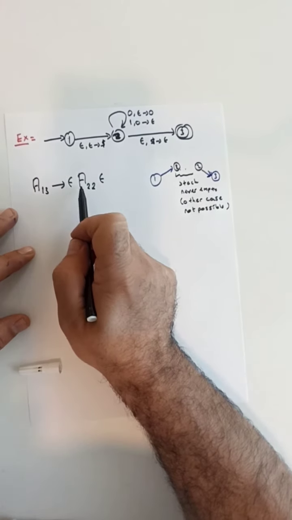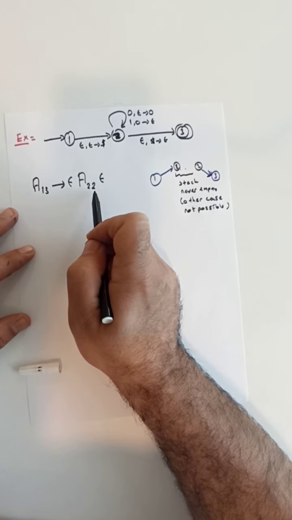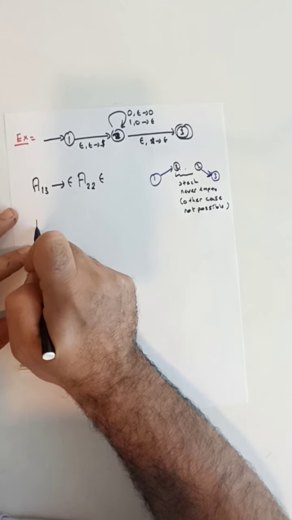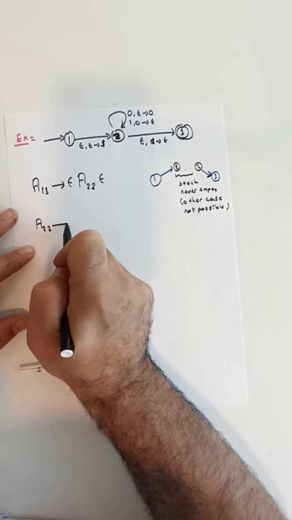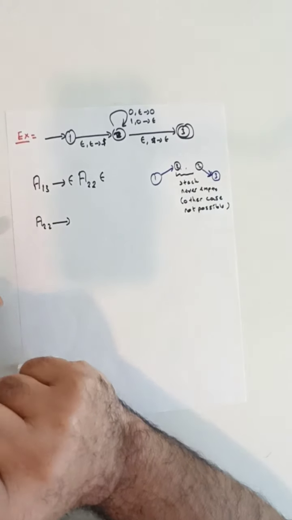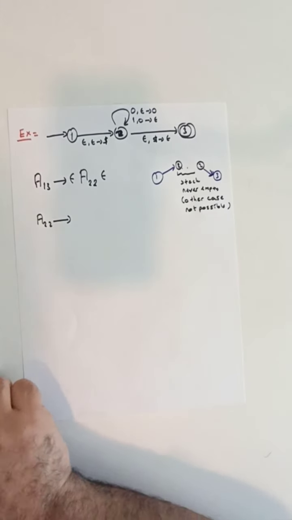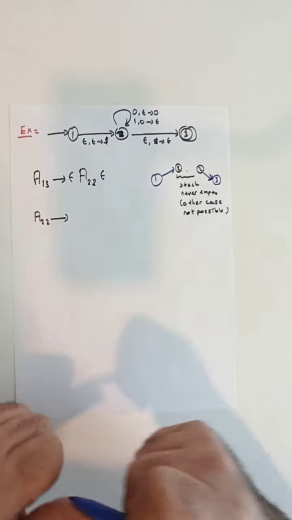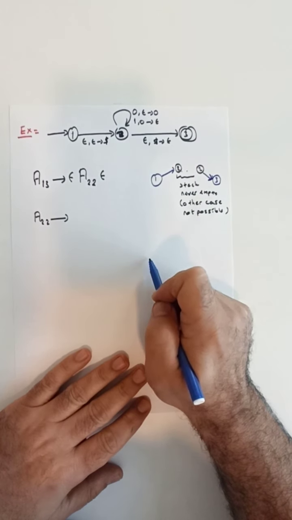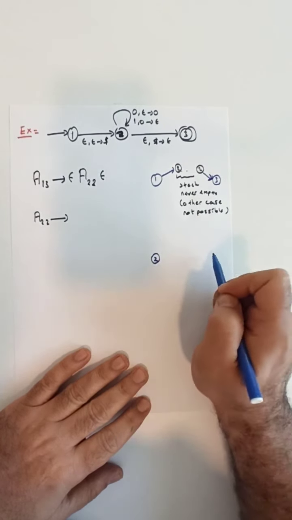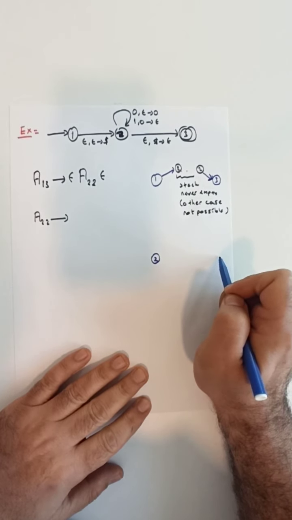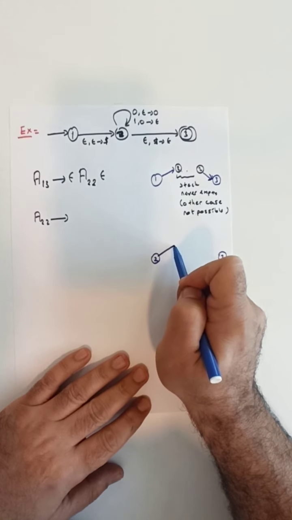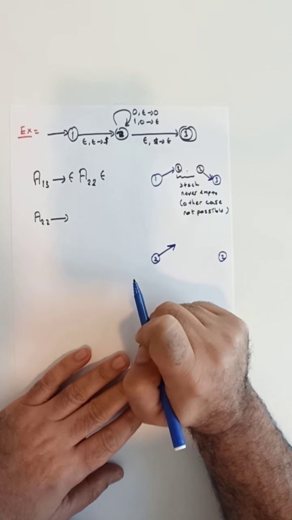Now let's try to see if we can write down rules corresponding to the variable A22. We will apply the same idea, so let's draw our figure again. We have our initial state 2 and our target state 2 again corresponding to this variable. We will have our initial transition.